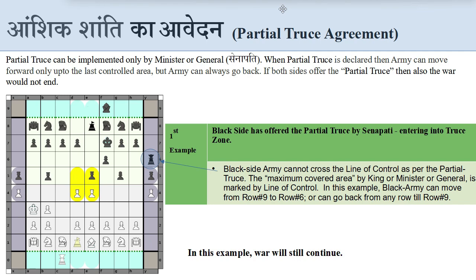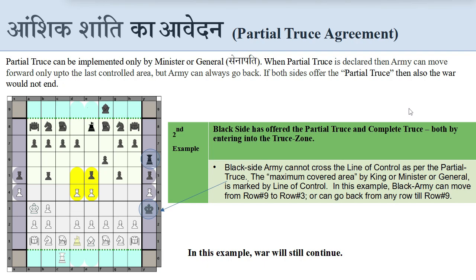In this example, black army can move from row 9 till row 6 only, but cannot go forward to 5, 4, 3, 2, 1, etc. because row 6 is the last line of control. Black army can always move back from any row till row 9, that is 6, 7, 8, 9. In this example, war will still continue.